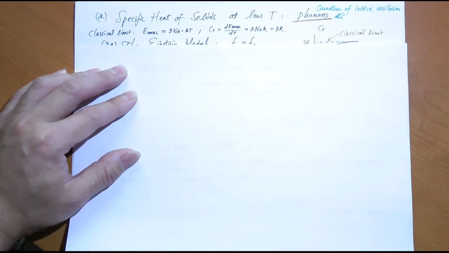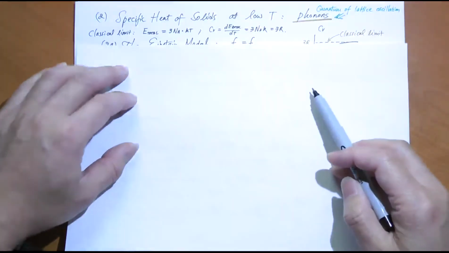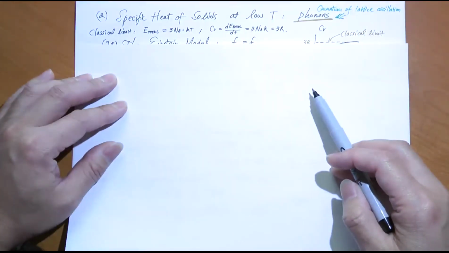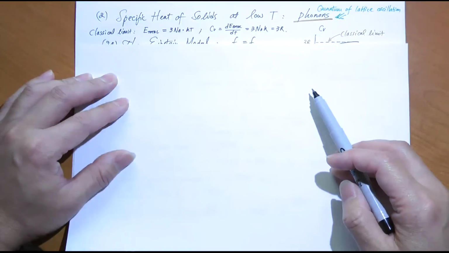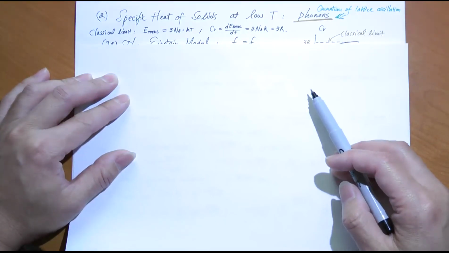So basically, what I want to do now is to find the contribution of the lattice to the specific heat at low temperature. Why at low temperature? Because at high temperature, I know what the value is. At high temperature, we go to the classical limit. Classical physics applies at high enough temperature. At really high temperature, how do we deal with all these lattice particles? Suppose we have 1 mole of lattice particles. The total number is Na.